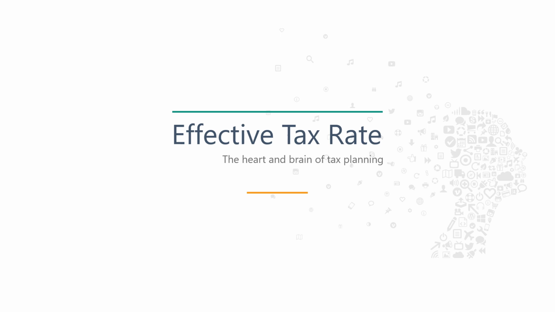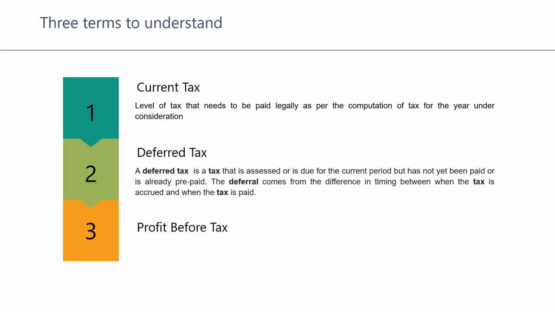Before we jump onto the topic, let's understand three concepts which form part of the effective tax rate. So, the first concept is current tax. As the name suggests, it is a level of tax that needs to be paid legally as per the computation of tax for the year under consideration. Such taxes are computed on the taxable profits computed as per the taxation laws, which could be different than the book profits, which are computed as per the accounting principles. This means the level of current tax may not always be equal to the rate of tax by the taxation law.